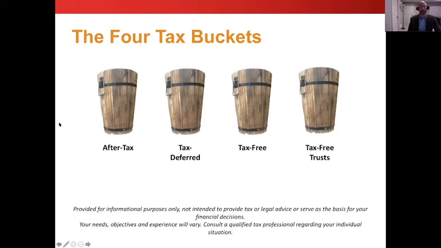The way that you know whether or not you have an account that is after tax is if you get that love letter from the IRS every single year, even if you didn't pull any money out. That love letter is called the 1099. And the 1099 INT for interest, 1099 DIV for dividends. If you get that every single year, even if you didn't touch the money, that's how you know you have one of those accounts.